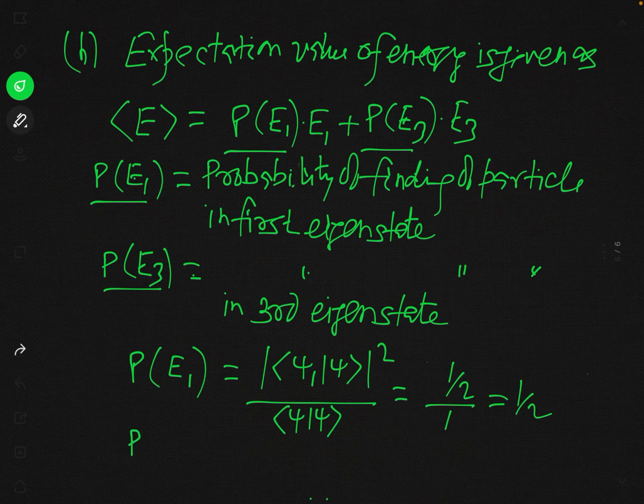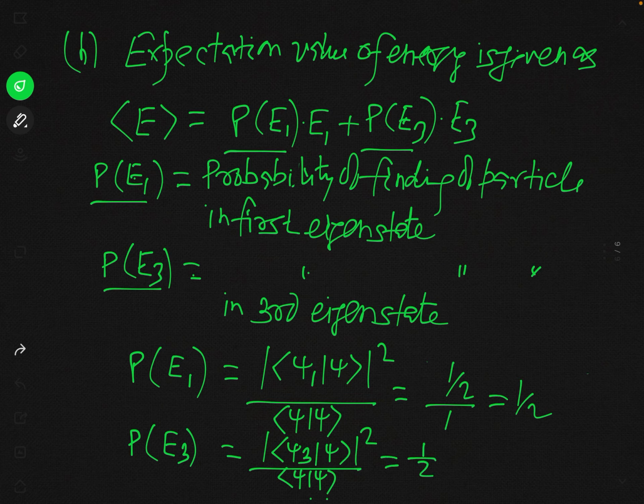Similarly, the probability of finding the particle in the third eigenstate, that is P(E3), will be the mod square of the scalar product of psi 3 with psi, over the scalar product of psi with psi, and this will also simply be 1 over 2. So you have calculated the probability of finding the particle in energy eigenstate E1 and energy eigenstate E3.